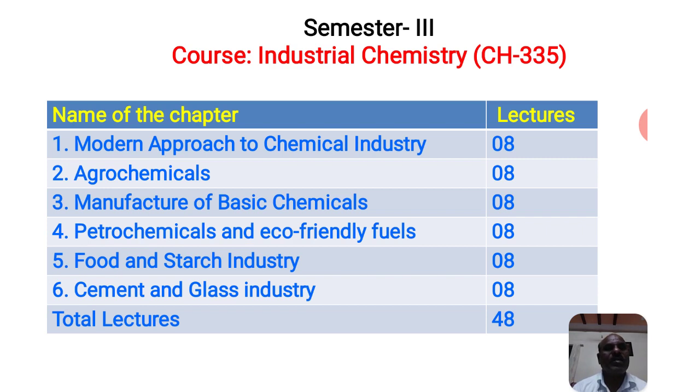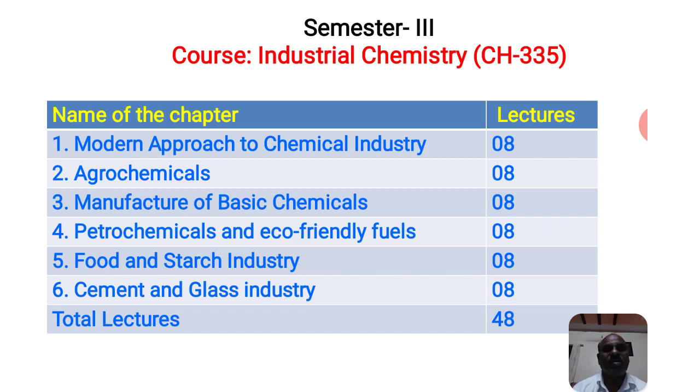In industrial chemistry, in your syllabus for semester 3rd, there are 6 chapters included. The first chapter is modern approach to chemical industry. This is the basic industrial chemistry you are going to study. In industrial areas you will see many types of industries, some small scale, some large scale, and a number of products that have to be manufactured. Remember, industrial products are related to us.